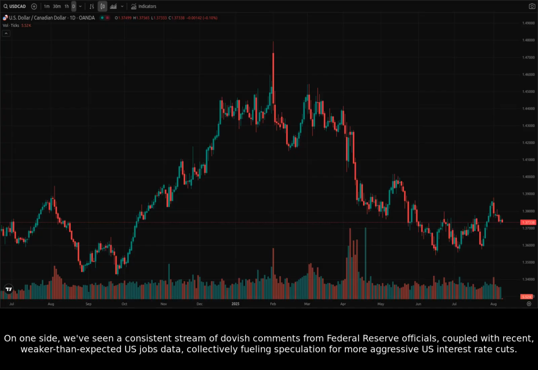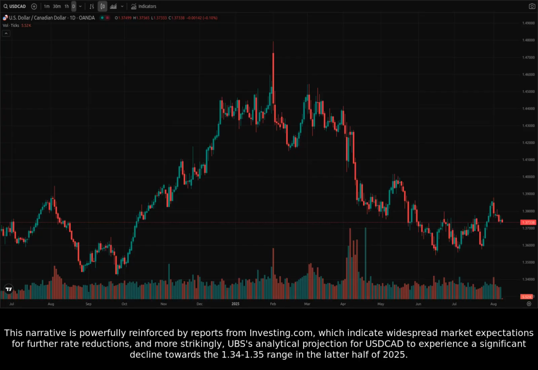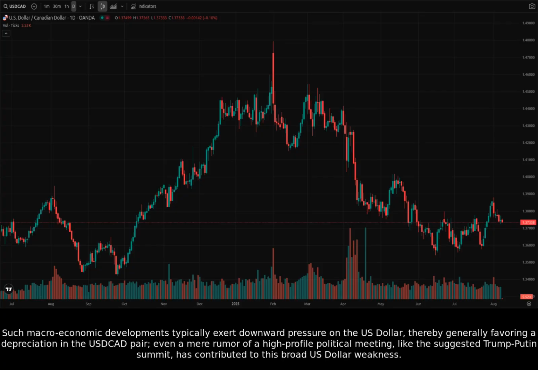interest rate cuts. This narrative is powerfully reinforced by reports from investing.com, which indicate widespread market expectations for further rate reductions and, more strikingly, UBS's analytical projection for USDCAD to experience a significant decline towards the 1.34 to 1.35 range in the latter half of 2025. Such macroeconomic developments typically exert downward pressure on the US dollar, thereby generally favoring a depreciation in the USDCAD pair.